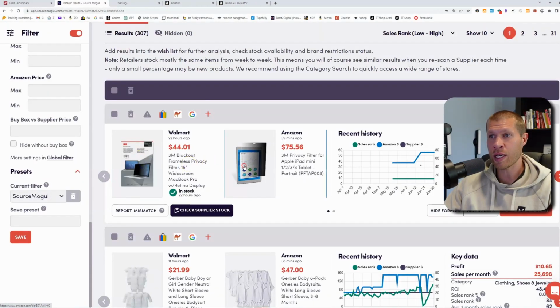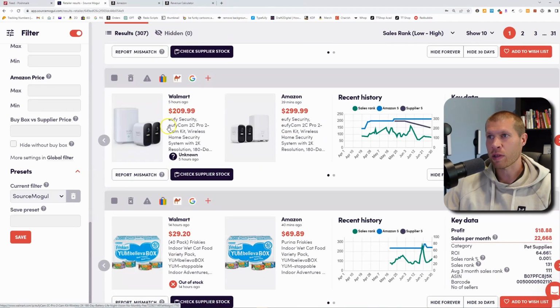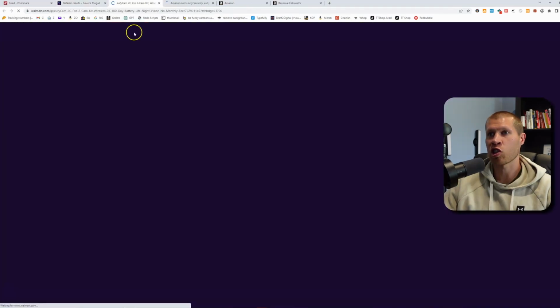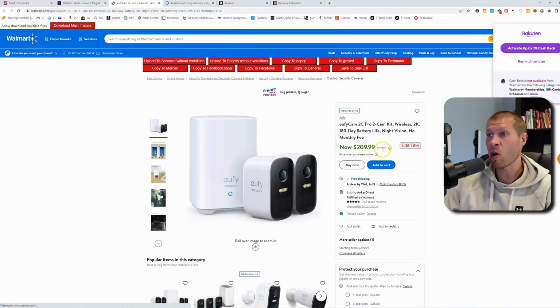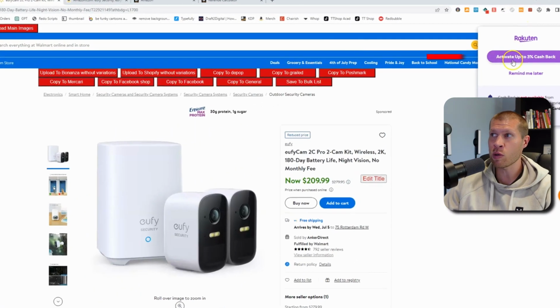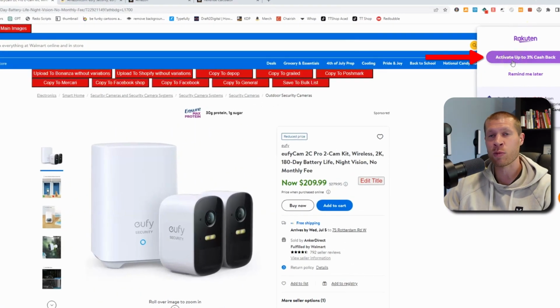So we're going to right click these. As you can see, ideally this is the same thing. 3M privacy filter, 15-inch widescreen. That might be slightly different. Let's find one that's similar. So this right here, selling for $209, is selling on Amazon for $299. It's the Eufy Security EufyCam 2C Pro 2 Cam Kit. This looks like it's the same thing, so let's check them out. This is actually on sale right now on Walmart, so it usually sells at $280 right here, and we're also going to use Rakuten if we buy this to get 3% cash back as a bonus.